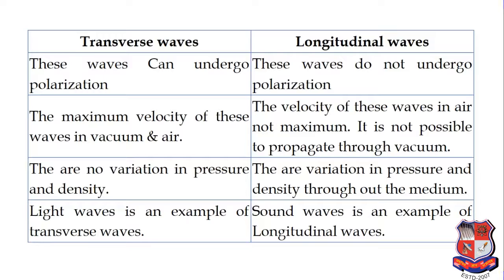It is not possible for it to propagate through vacuum. That means for the propagation of a longitudinal wave, it always requires some medium. In a transverse wave, there is no variation in pressure and density during the propagation of waves, but in a longitudinal wave, there is a variation in pressure and density throughout the medium.